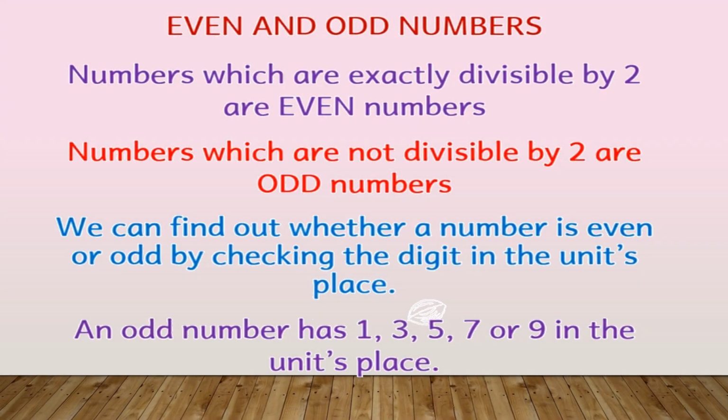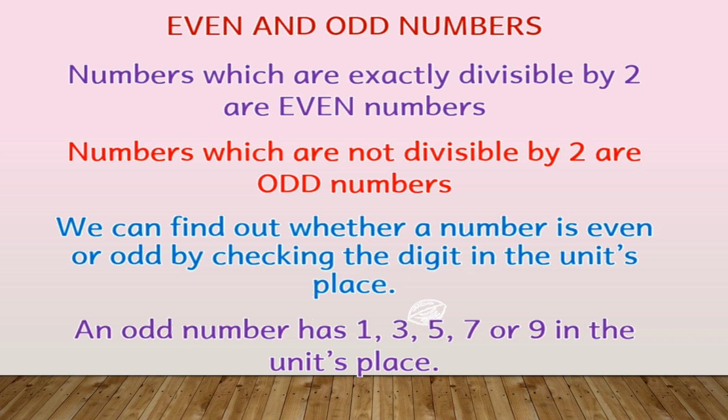So first, I'll quickly revise even and odd numbers, and then we will start with sums based on them. Numbers which are exactly divisible by 2 are even numbers. Or there are numbers which end with 2, 0, 4, 6, 8. These numbers are called even numbers. Or numbers which are exactly divisible by 2 are even numbers, meaning if you divide that number by 2, you should get 0 as the remainder. That is the meaning of this statement.